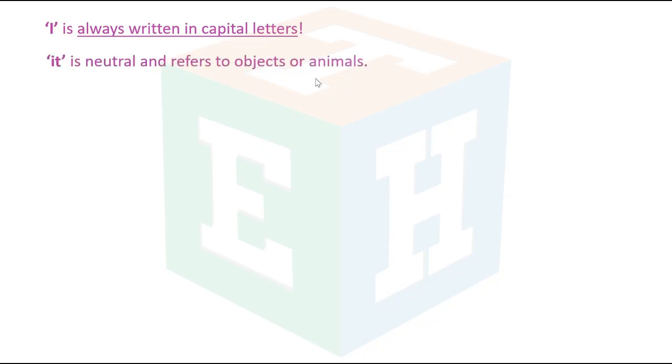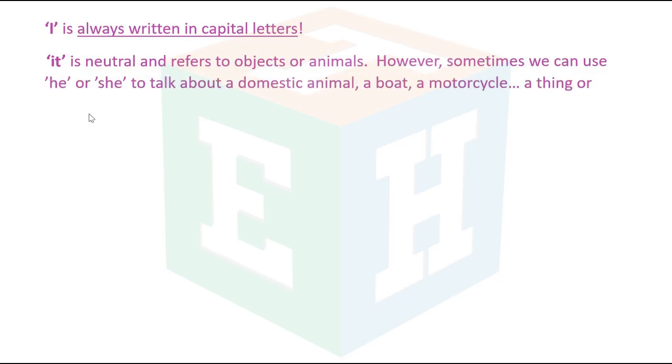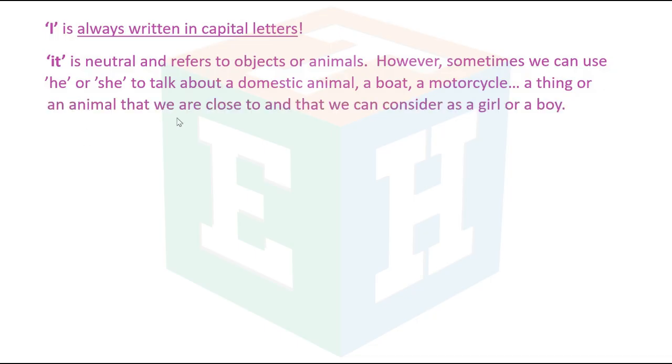It is neutral and refers to objects or animals. However, sometimes we can use he or she to talk about a domestic animal, a boat, a motorcycle, a thing, or an animal that we are close to and that we can consider as a girl or a boy.